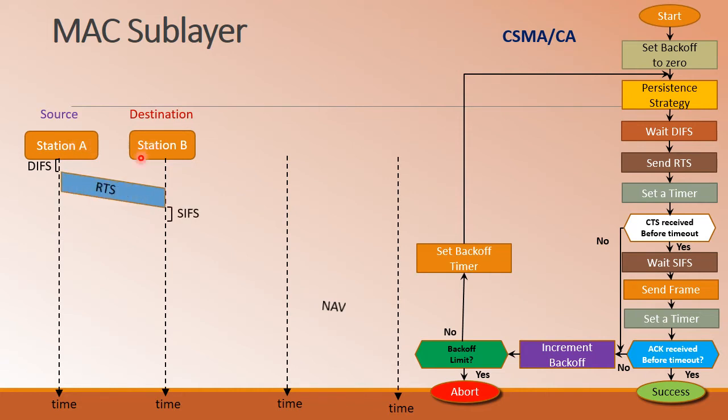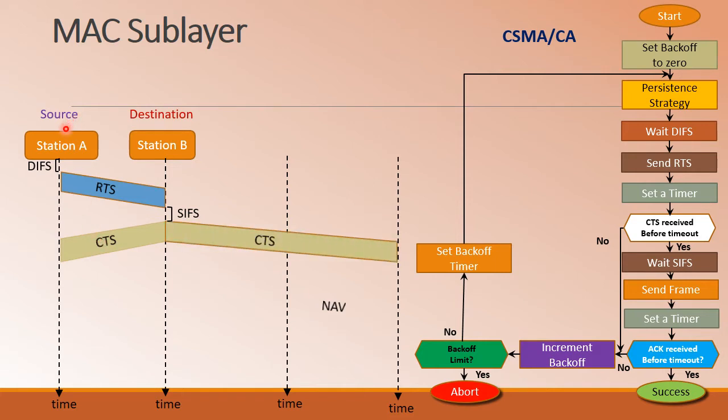So station A has some data to be sent to station B. It will wait for a shorter duration, which is called the distributed interframe space. Then it will send the request to send to the intended receiver. After that, station B will wait for a shorter amount of time, that is the short interframe space. Then it will give the clear to send control signal to the source,